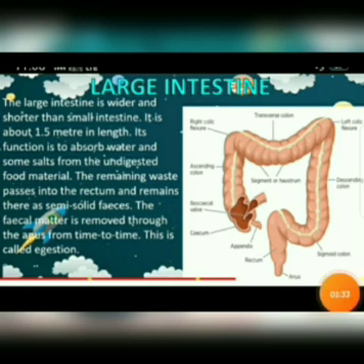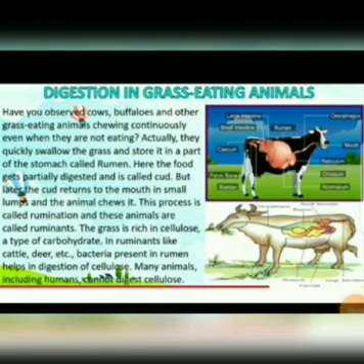That is digestion in grass-eating animals. Have you observed cows, buffaloes and other grass-eating animals chewing continuously even when they are not eating? Actually, they quickly swallow the grass and store it in a part of the stomach called rumen. Here the food gets partially digested and is called cud.